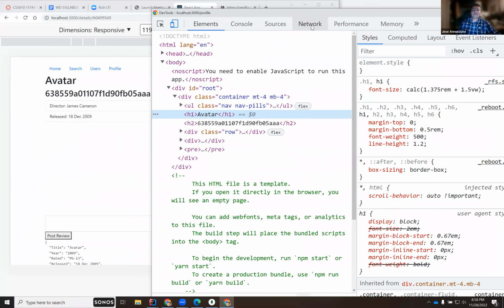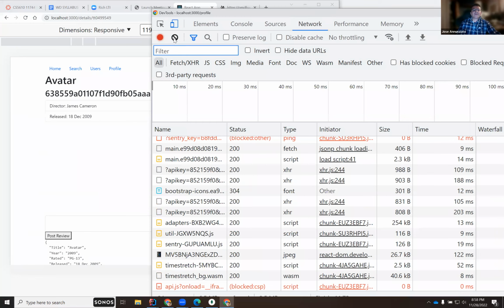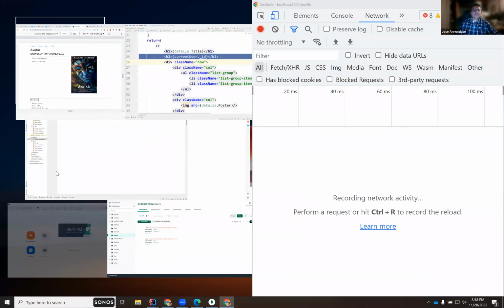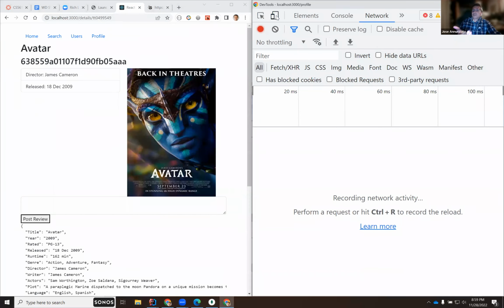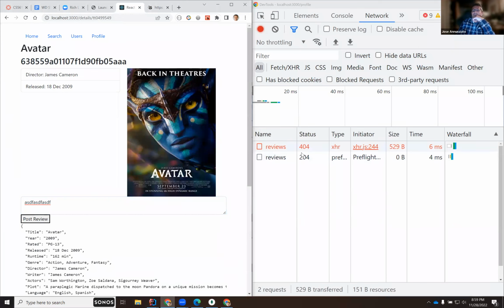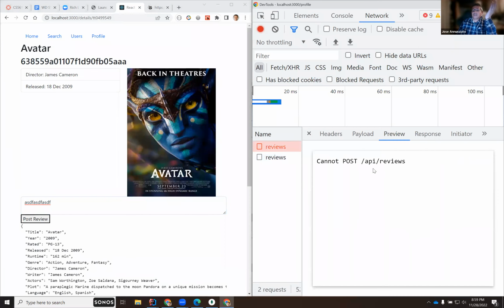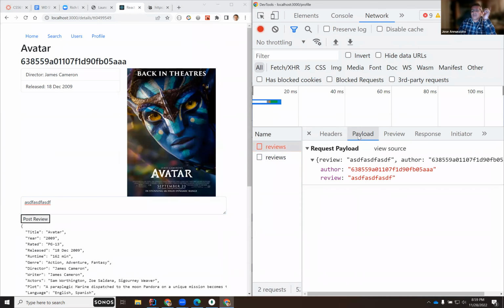What happens? Let's see, network. Let's take a look at the network. And let's see what the post happens. Now this should fail, right? Because the server doesn't know what to do with that post, right? Because we haven't told it. There is no controller to deal with this, right? So if I type whatever and I post it, notice that it should fail. Okay, notice I get a 404. See that? The server is saying there's nothing mapped to post /api/reviews. But at least I can see what I'm sending, right? I'm sending author, the ID of Alice, the person who's currently logged in, and the review.